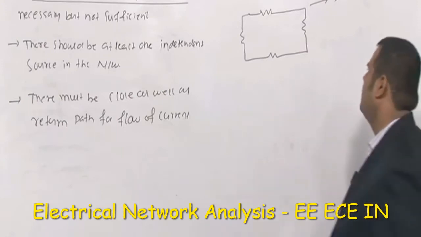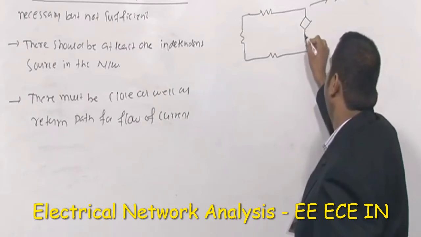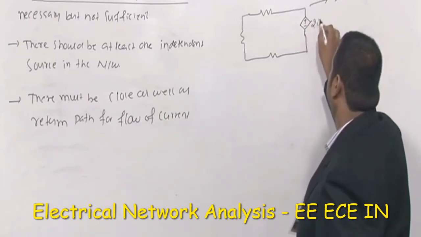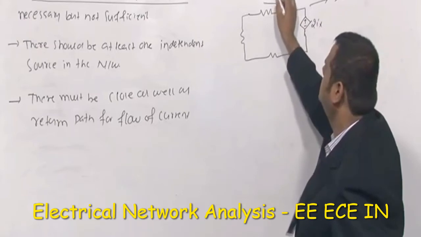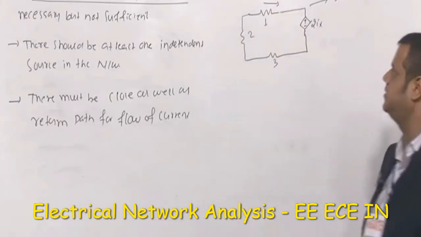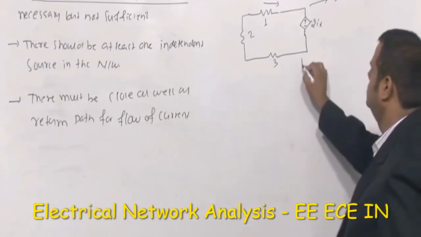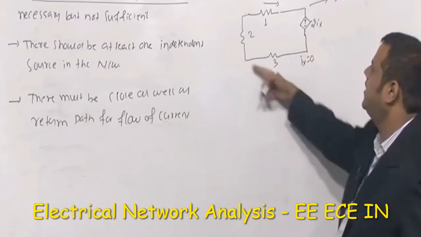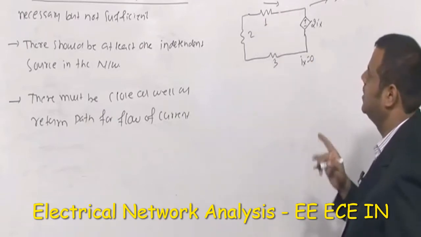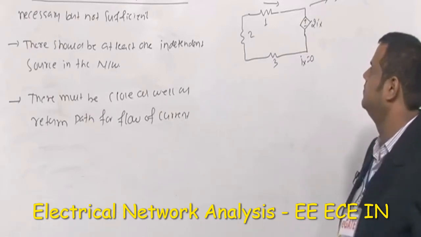Another possibility is, I have not explained it to you, but there is something known as a dependent source. Suppose a dependent source is there like this, plus minus, this is 2Ix, and the Ix is given like this. Let us say this is 1 ohm, this is 2 ohm, this is 3 ohm resistors. So these are some resistors, and this is the dependent source. In this also, if I am asking you what is the amount of current passing, blindly you can say the current is always 0. How do you write this? You write a KVL equation on this loop. So how much will you get? 6Ix is equal to 2Ix, right?